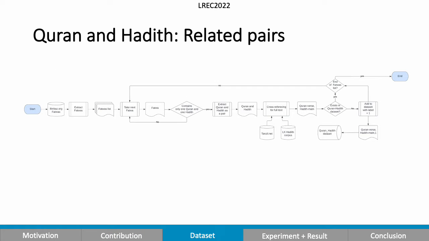To create the Quran and Hadith dataset, we used two sources. But in this presentation, I'll walk you through the framework used to develop the Quran and Hadith pairs from Fatawa or Fatawi, which are basically rulings on an Islamic law given by recognized authority, and many Islamic rulings or Fatawa use Quran and Hadith together as evidence. So this makes Fatawa a good candidate to extract Quran and Hadith related pairs.